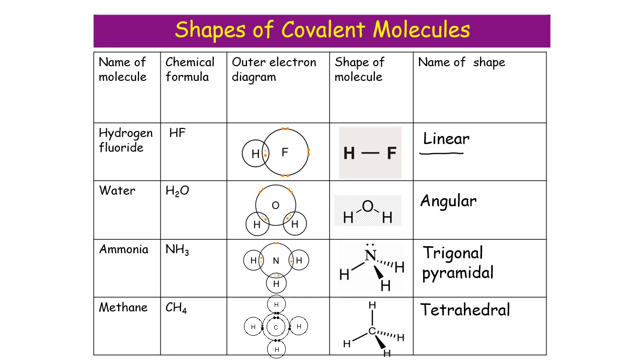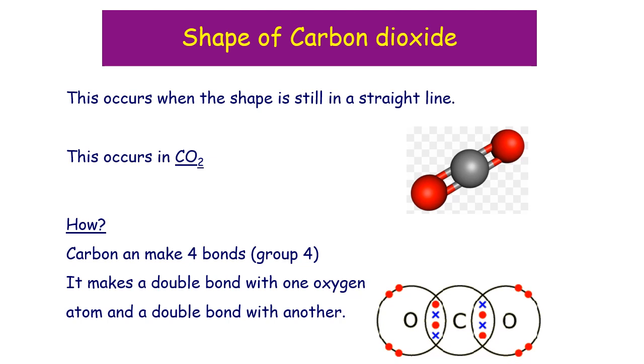So you do need to know how to draw the outer diagram, the number of bonds, and you need to know the shape of these. So spend the time learning the shapes of these molecules. The only other molecule you need to know the shape of is carbon dioxide. And carbon dioxide is a really difficult one to draw.